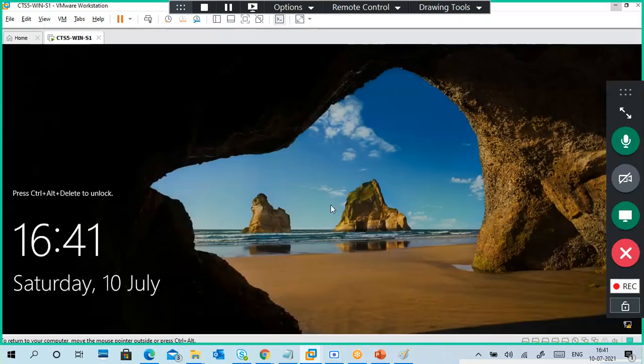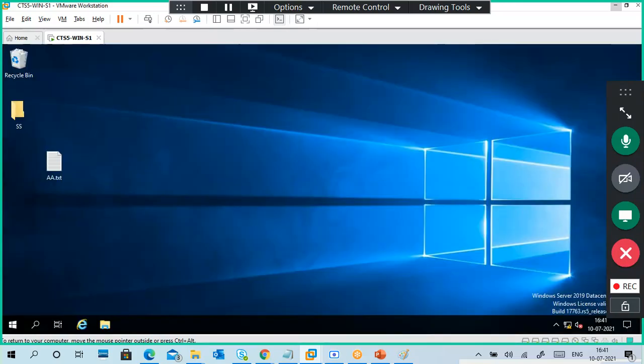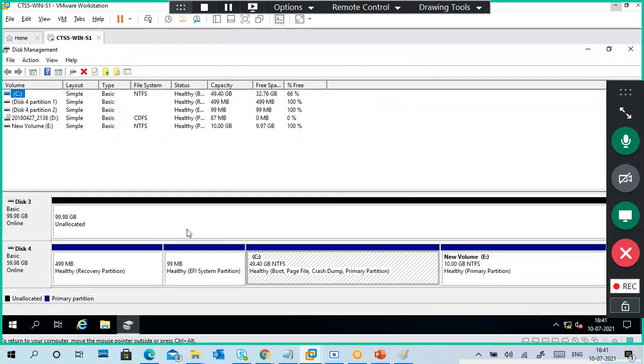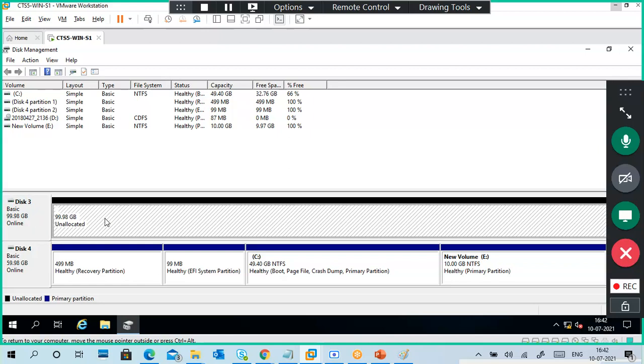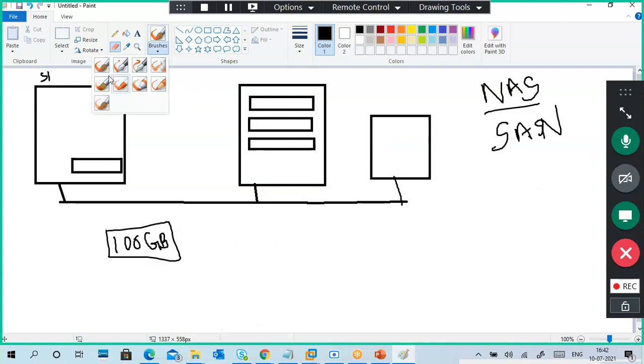Like if you see here, okay, very simple. Can you see disk 3? It's like a physical disk. It is a physical disk for this PC, but the thing is, it is a disk, right? So I want a 100 GB disk for server S1.